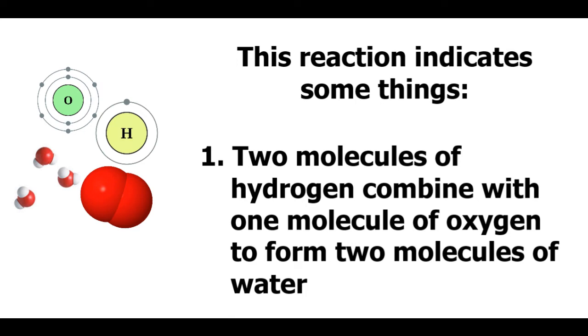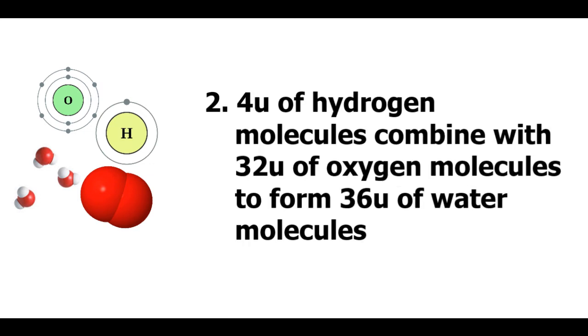The first is 2 molecules of hydrogen combine with 1 molecule of oxygen to form 2 molecules of water, or 4U of hydrogen molecules combine with 32U of oxygen molecules to form 36U of water molecules. I hope you understood this point with the molecular masses being mentioned.